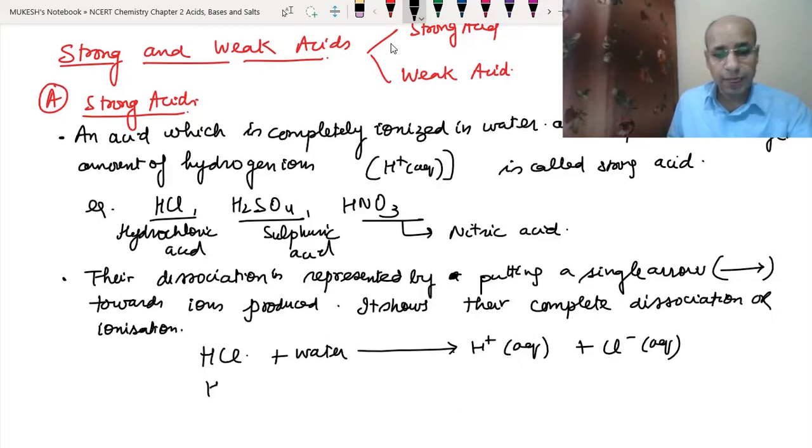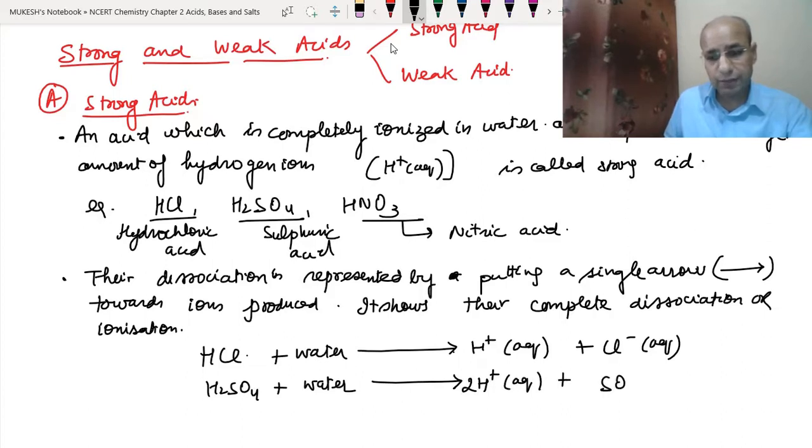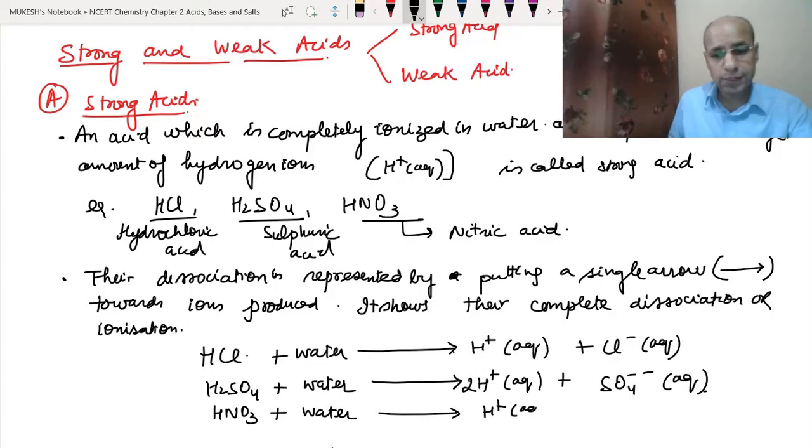Now the same for H2SO4 plus water. Here also we just put an arrow. So we have two hydrogen ions, plus sulfate, which has a valency of minus 2. The same for HNO3, which is nitric acid. When this is present in the aqueous solution, it will form H+ (aq) ions and NO3- (aq) ions. You can see here their dissociation has been represented with the help of an arrow.